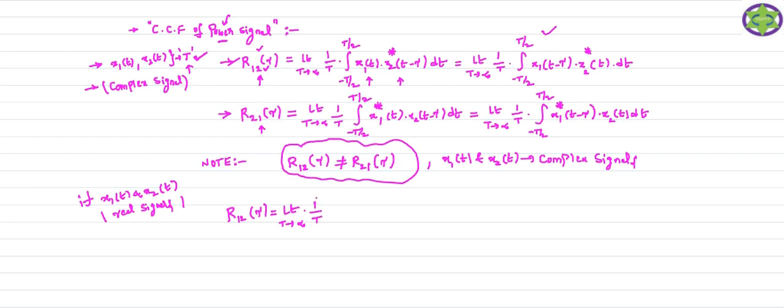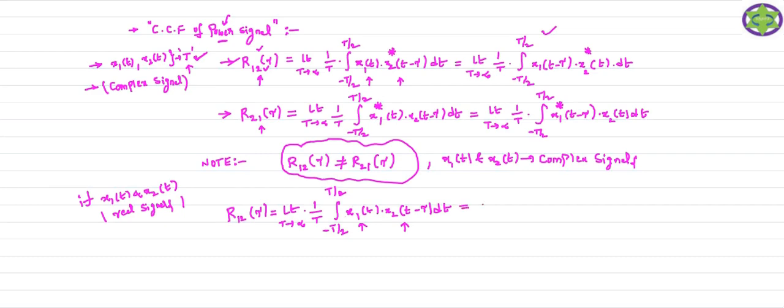Whenever the signal is power, you just take this formula. So integral minus T by 2 to T by 2. So you can take x1 of t and you just shift the second signal. It is a measure of similarity between a signal and the time shifted version of another signal. So that measure of similarity can be obtained by using the result from this formula.